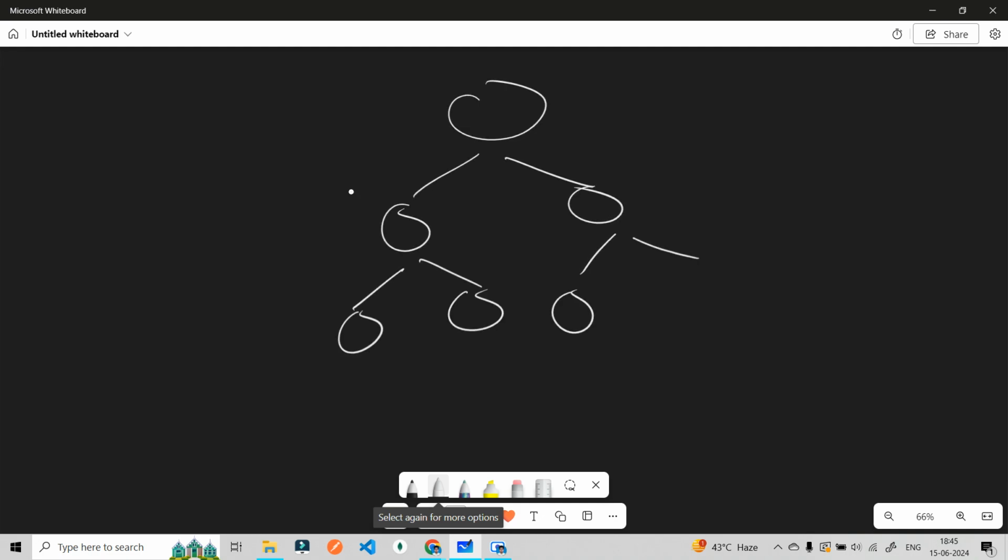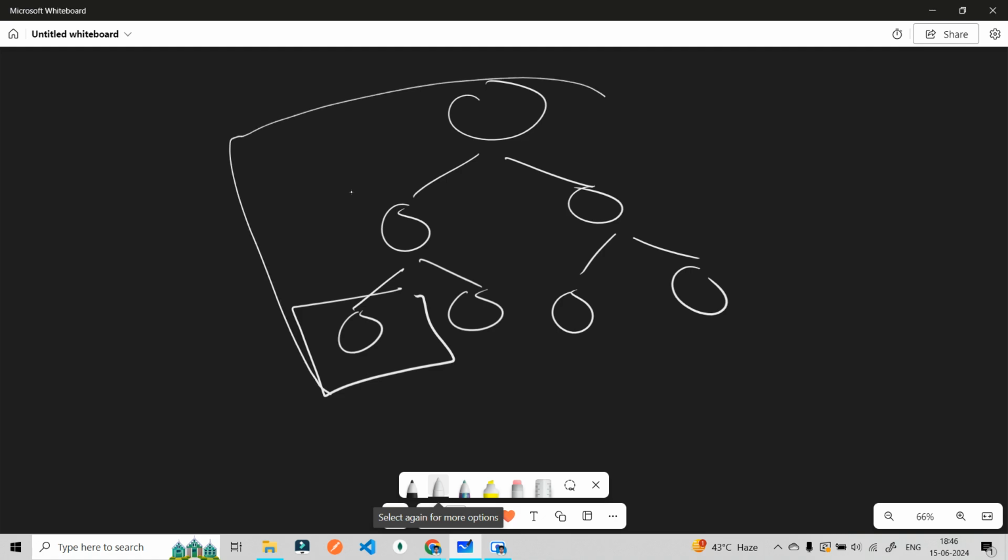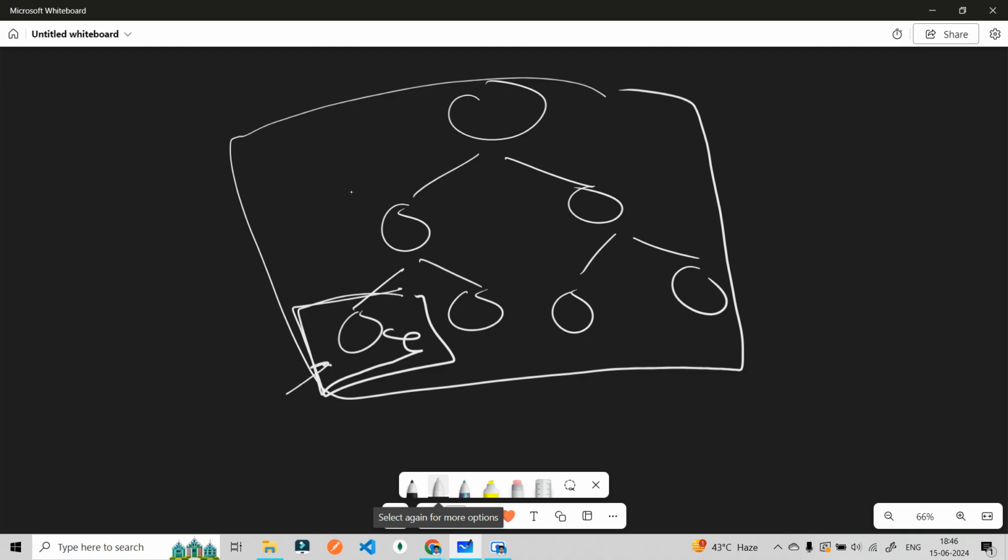Second thing is, it is saying that if this is my whole DOM, then I only need to change this part. So why re-render this whole DOM again? I will change this particular object, and I will show that in the UI, whatever the changes have been done in this particular object only.